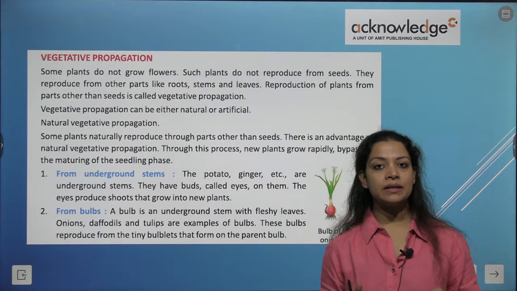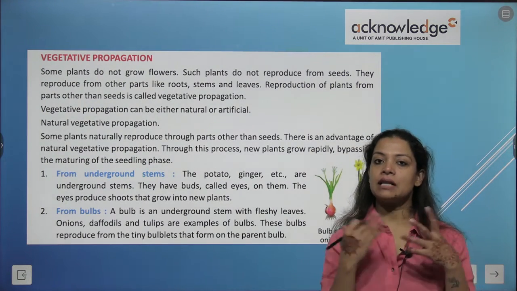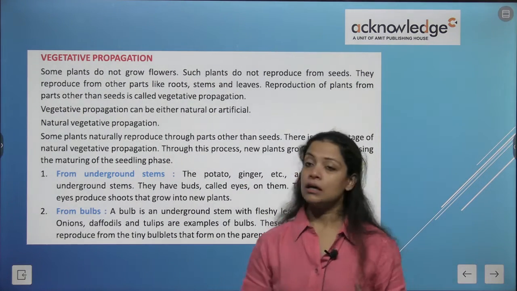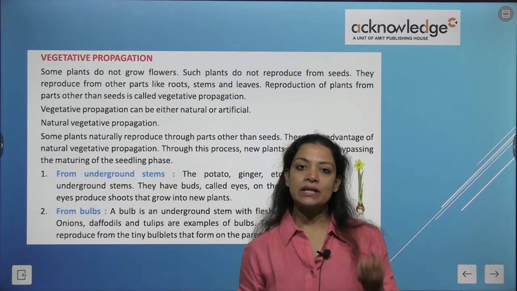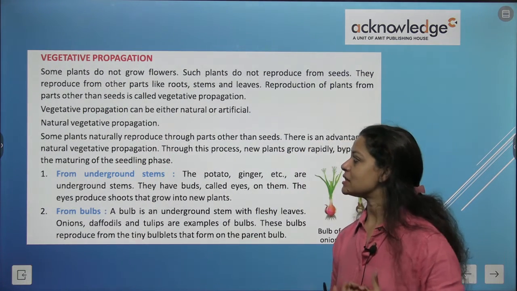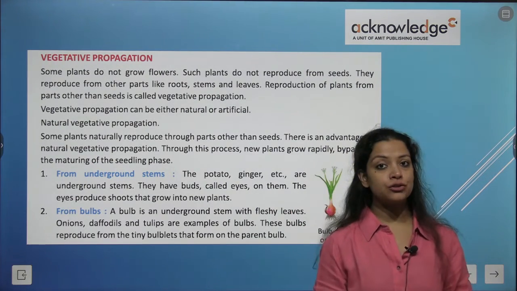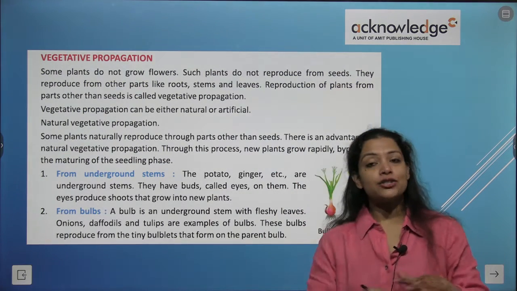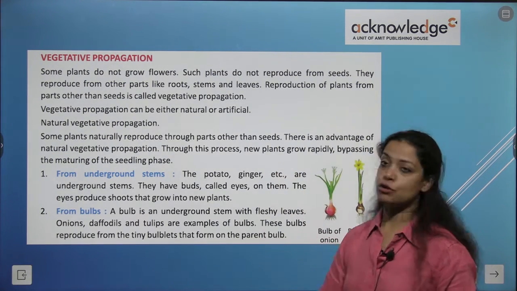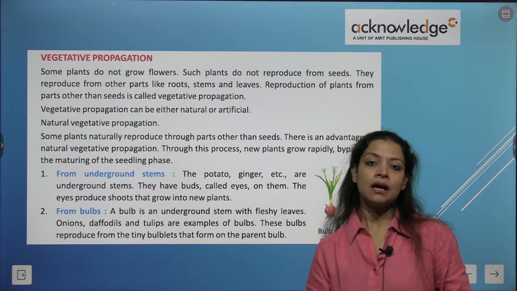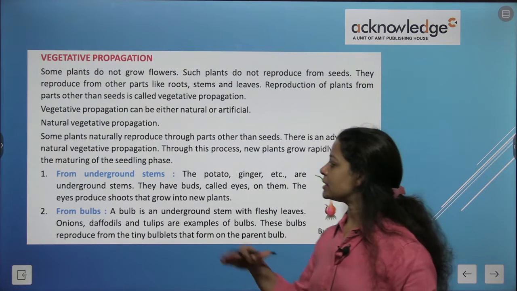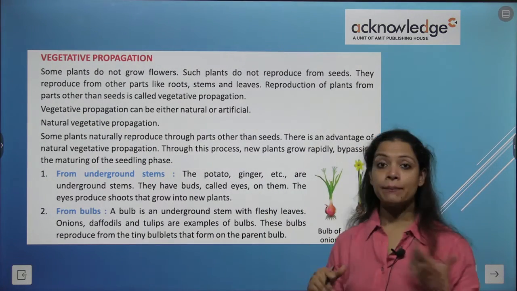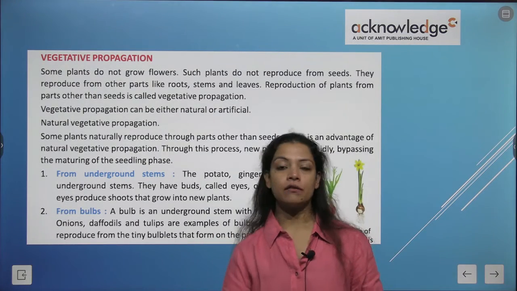So if it is not happening through flowers or seeds, and the reproduction is happening through other parts of the plant like stem, roots, and leaves, that process is called vegetative reproduction. Vegetative propagation can either be natural or artificial. What about natural propagation? Some plants naturally reproduce through parts other than seeds. There is an advantage of natural vegetative propagation. What is that? Through this process, new plants grow rapidly, bypassing the maturing of the seedling phase.